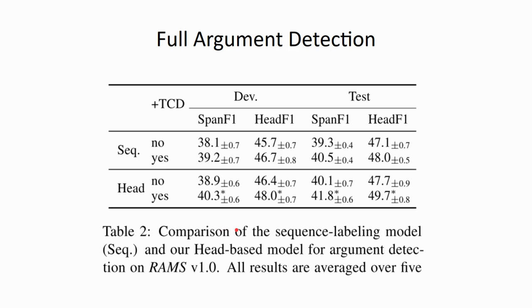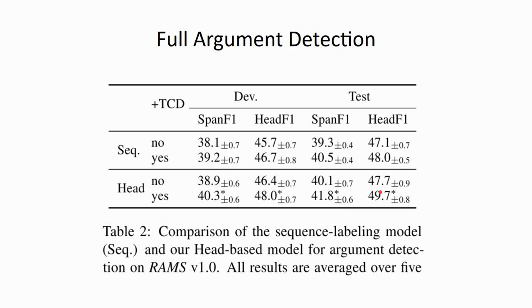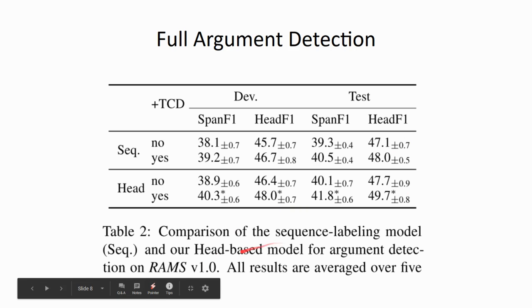And in the second setting, we're doing full argument detection. In this setting, we're comparing with the sequence labeling model. You can see that the results are averaged over 5 rounds. You can see that all methods get similar results, and actually the difference is not too much. We think that it's mainly due to the power of the BERT encoder, because both models utilize the same encoder, only the decoder is different.